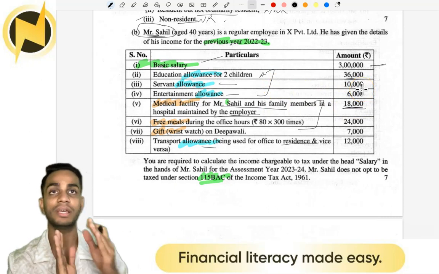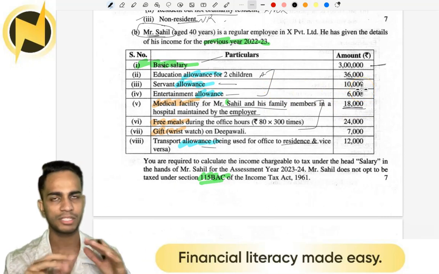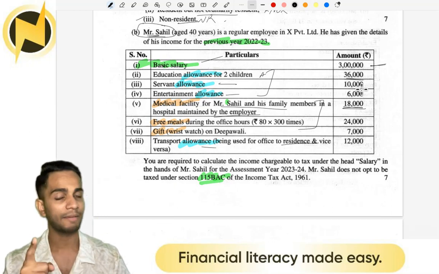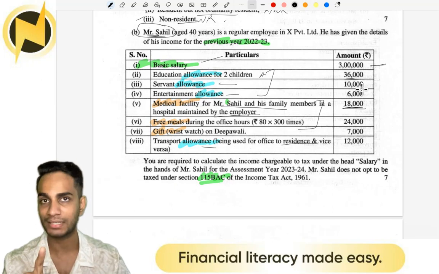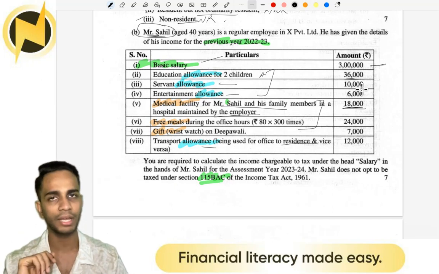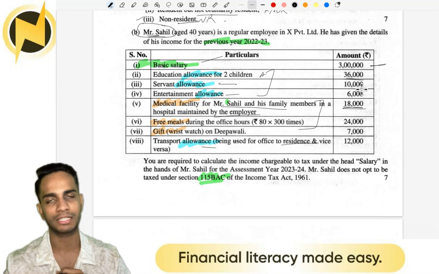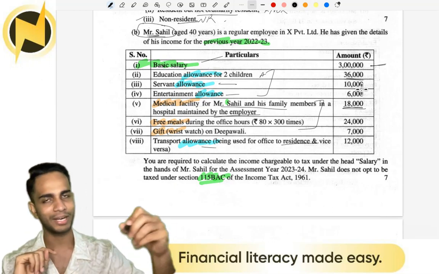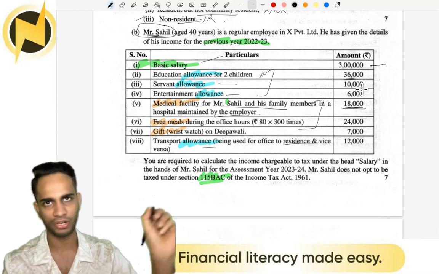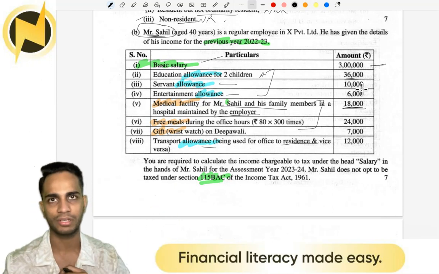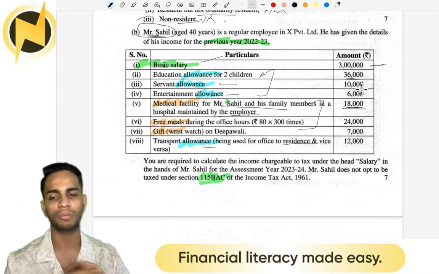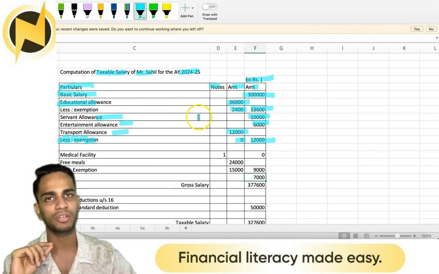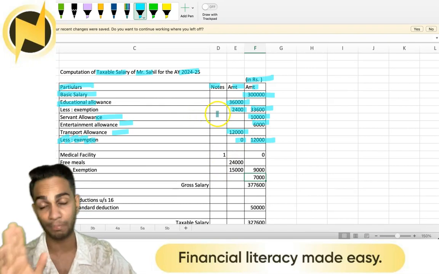But say imagine if it's mentioned in a private hospital. It said it's in a private hospital, 18,000. Will it be taxed or not? If it's a private hospital, it has to be approved by the Commissioner of Income Tax to be not taxable. Correct. So you need to get the approval of the Income Tax Department. And it's not mentioned in the question. So you have to take an assumption. You write taxable 18,000, you write the amount 18,000 or nil. So what are you writing? Give an assumption. So if you are writing nil, put working note number 1 there, and show: medical facility given at the private hospital is assumed to be approved, so not taxable.